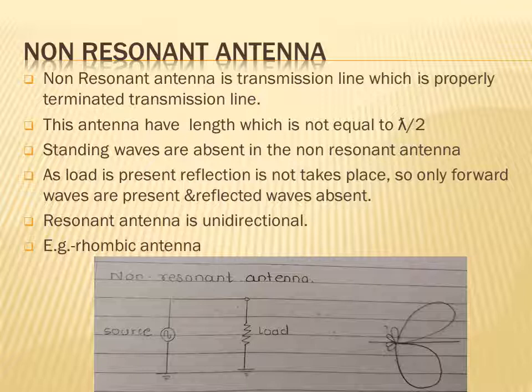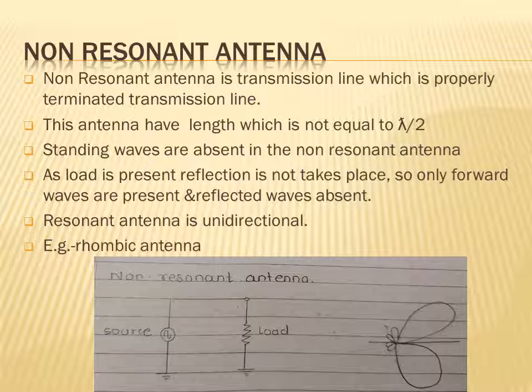When they interfere with each other, a standing wave pattern is obtained. When the forward waves and reflected waves interfere with each other, the standing waves are obtained.